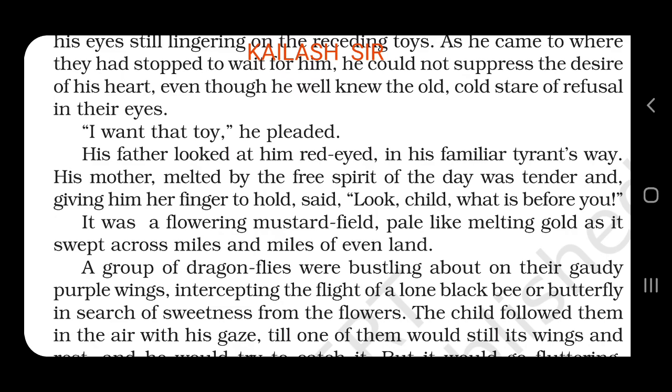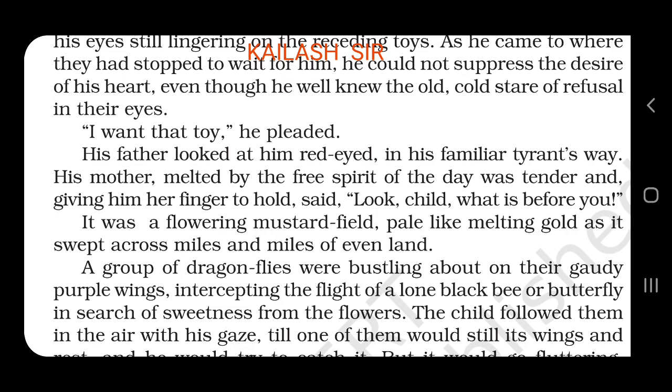Free spirit, as they are going to a fair, they are taking it very lightly. She was tender, soft, and giving him her finger to hold, as a mother or a parent gives a finger to hold and takes the child with her. She says, "Look, child, what is before you?" She tells the child to see what is before him.